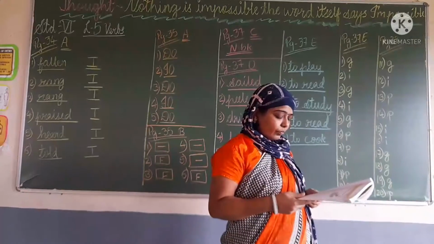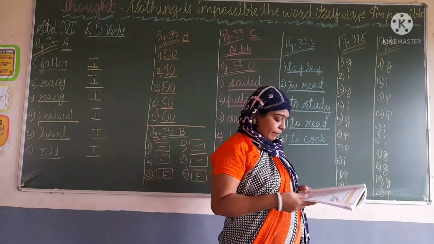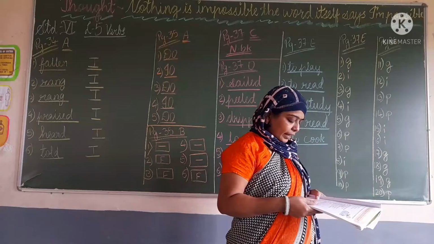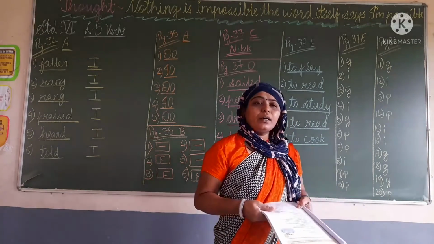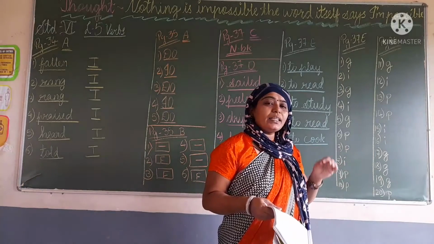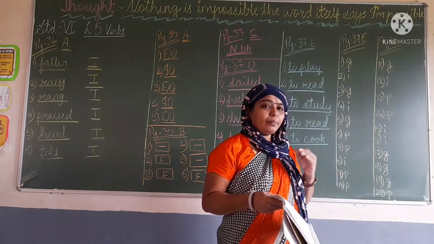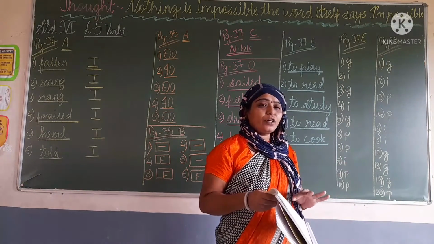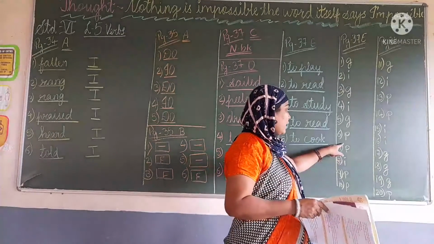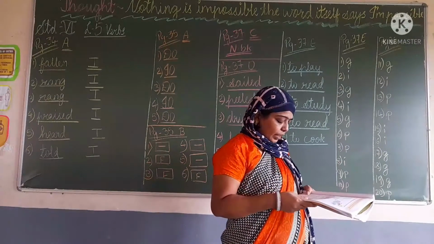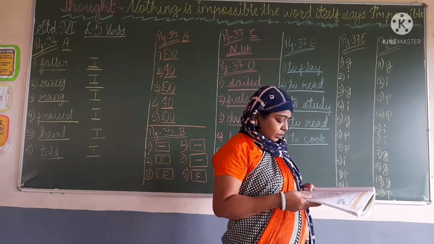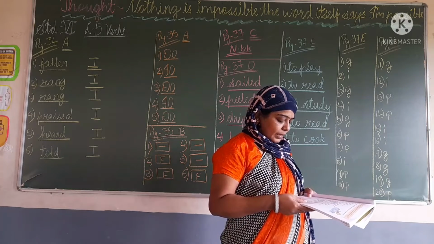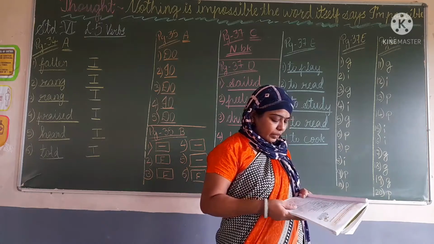Chores, gerunds. Okay, then fifth one, the watering can is rusty. Here watering is used as an adjective word because water plus ing and can is also there, so that is the participle. Okay, then seventh one, the whistling boy cycled down the street.